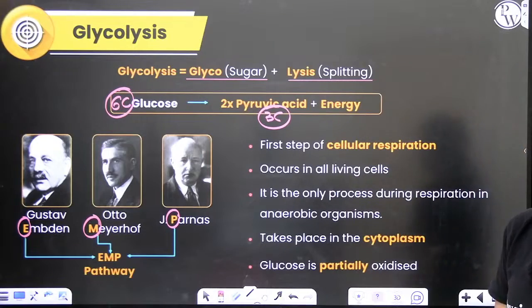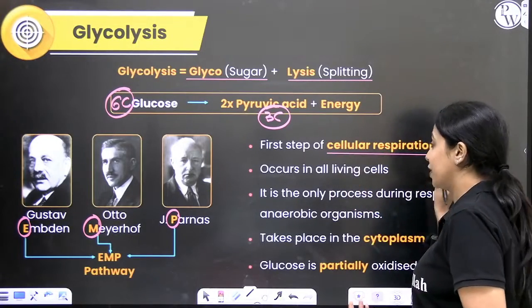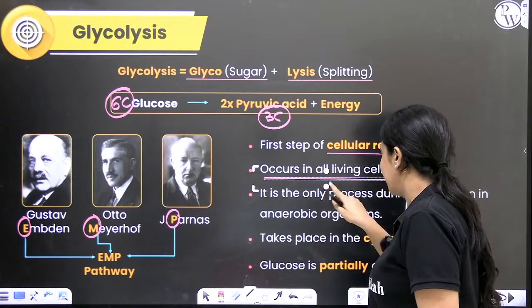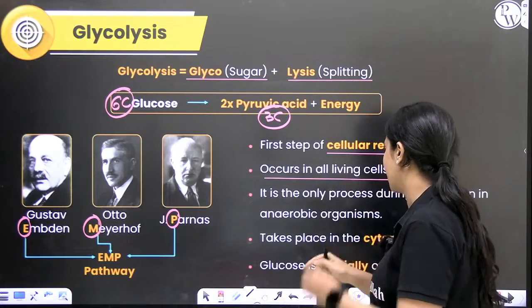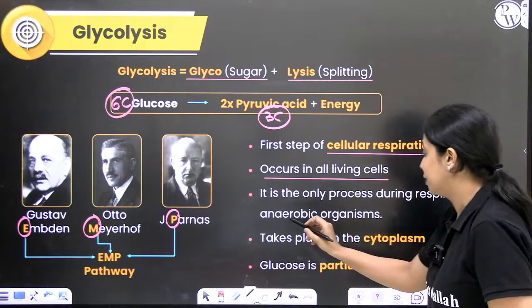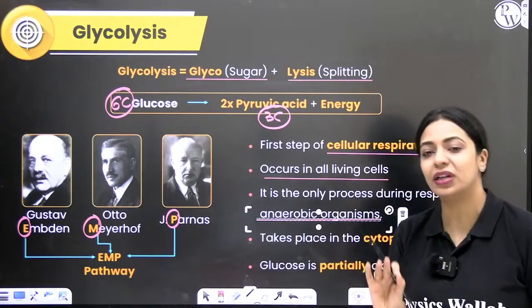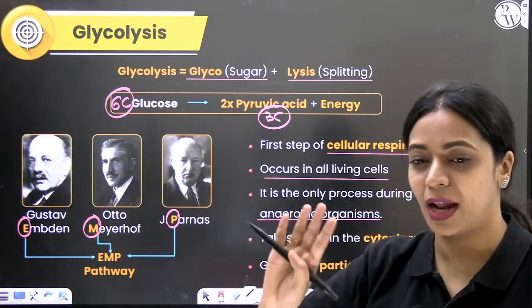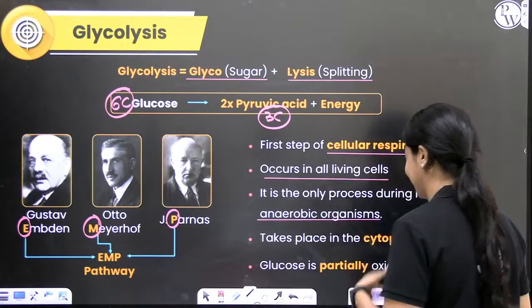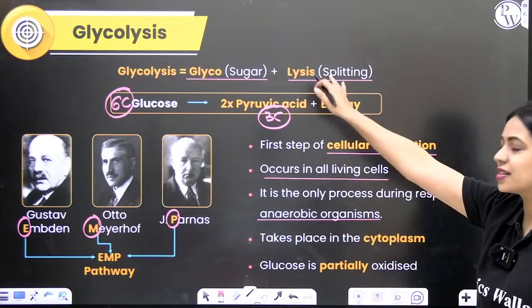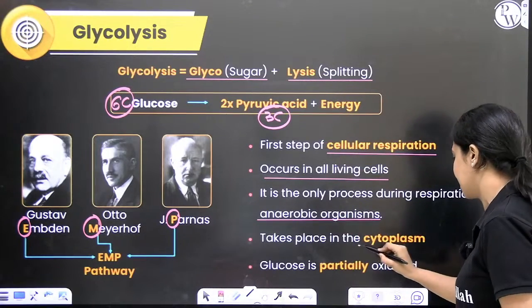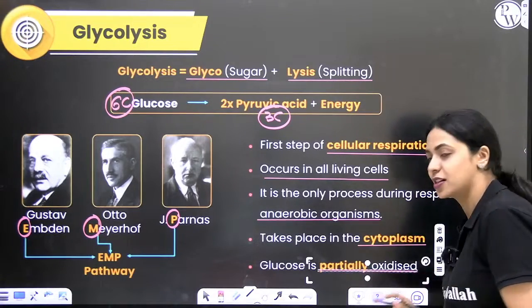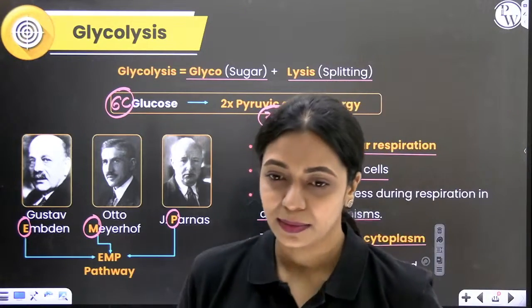Okay, so this is basically the first step of cellular respiration. Like I already mentioned, this happens in every living organism. Like somebody pointed out earlier, it is universal, right? It happens in all living organisms. In anaerobic organisms, this is the only step that will happen. Whatever happens later will require oxygen, and that will happen only in aerobic organisms. Where does this take place? The site of glycolysis is the cytoplasm. Over here, I'm repeating again, glucose is not completely oxidized, it's only partially oxidized, right?